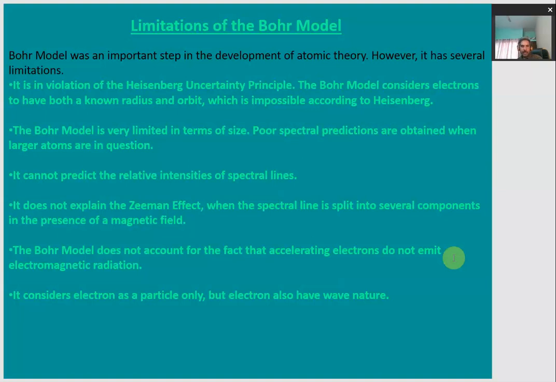Next limitation is that Bohr's model does not account for the fact that accelerating electrons do not emit electromagnetic radiations. So this was also a limitation. Bohr's model could not explain that accelerating electrons do not emit radiations. And one more limitation of Bohr's model is that it considers the electron as a particle only. But we already know that the electron also possesses wave nature. So these were some limitations of Bohr's model.